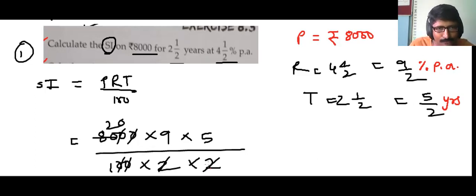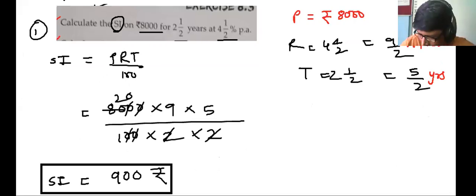Now we'll just cancel this. 2 zeros will cancel, and then 2 2s are 4. 4 if we divide this 80, then will become 20. 20 into 9 into 5. 9 5s are 45. 45 into 2 is 90, and then that's 0. So it will become simple interest as rupees 900. Over here, students, our sum is already done. We've completed this sum. We just calculated simple interest.